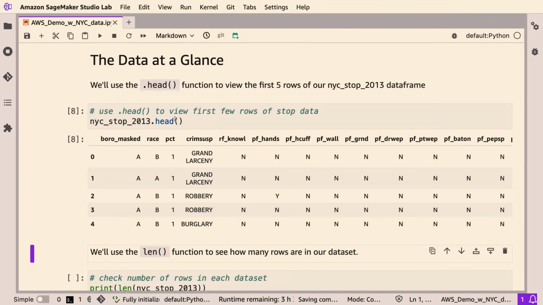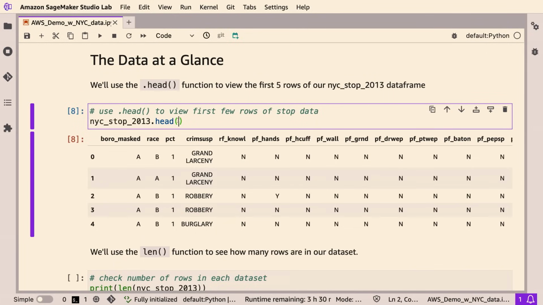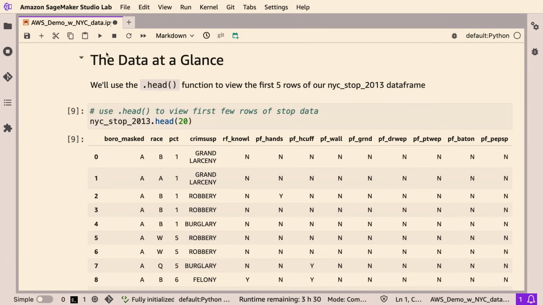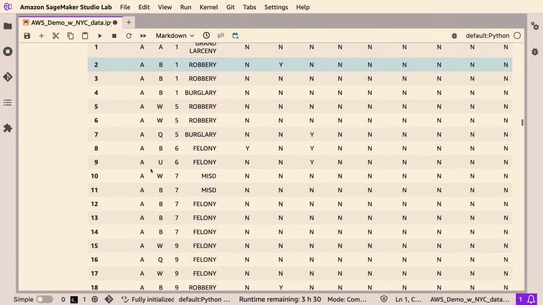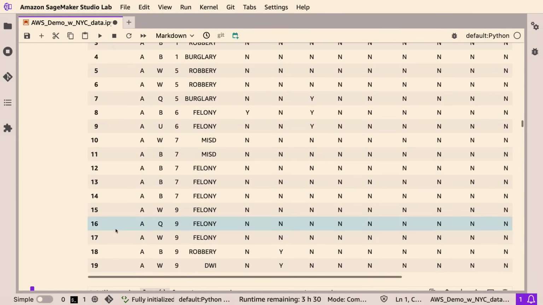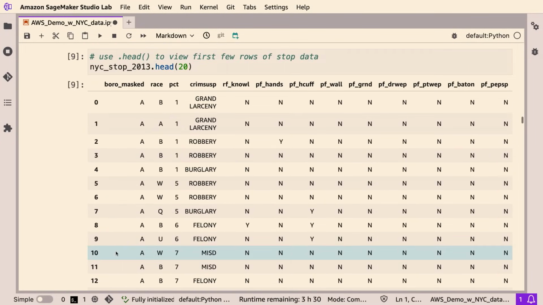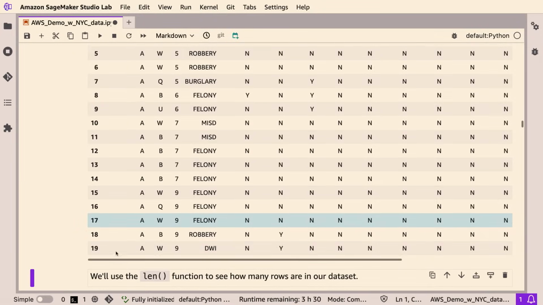That's a great question. Within these parentheses here, if you wanted to look at the first 20 rows, you can just put 20 there. The default is 5, but you can change it to whatever. And then here you see it shows us the first 20 rows. Well, it goes to 19, but that's because Python is 0 indexed. Yeah, great question.